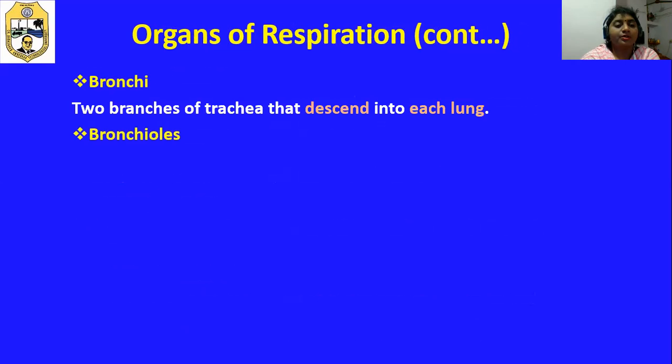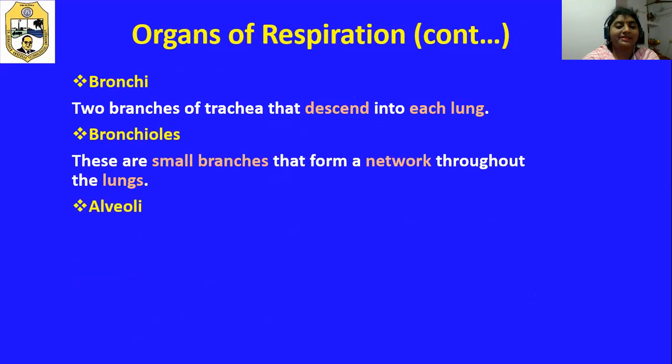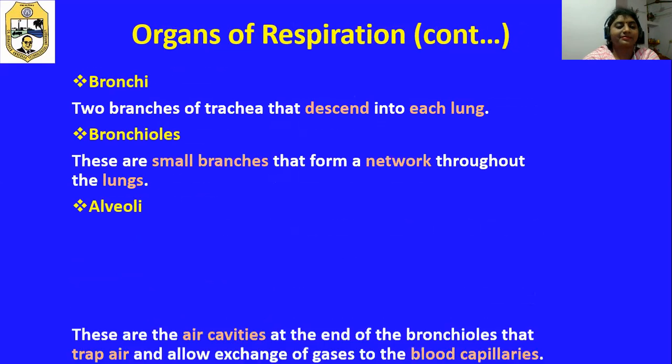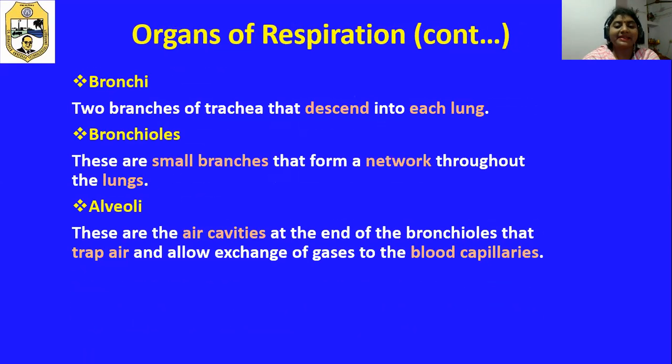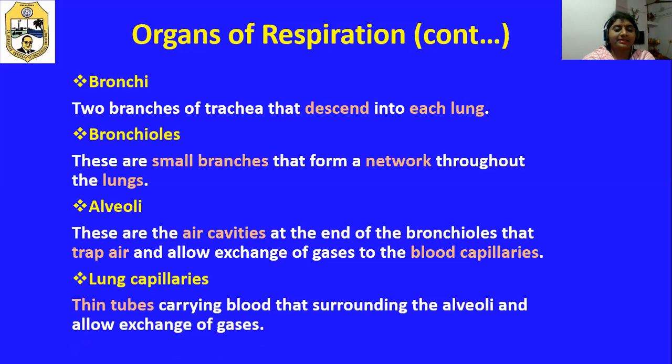Bronchi: two branches of trachea that descend into each lung are termed the bronchi. Bronchioles are the small branches that form the network throughout the lungs. Alveoli: these are the air cavities at the end of bronchioles that trap air and allow exchange of gases to the blood capillaries. Lung capillaries: thin tubes carrying blood that surround the alveoli and allow exchange of gases.